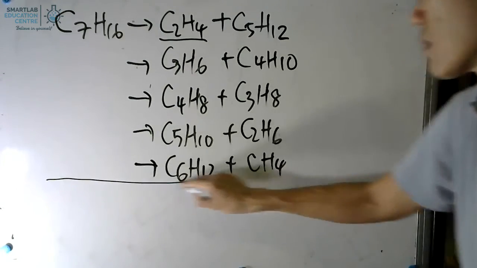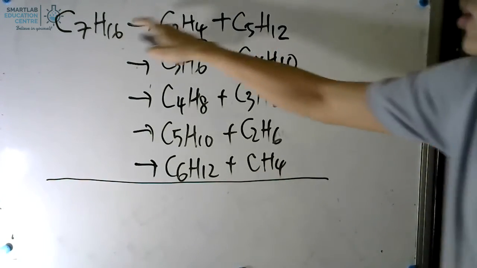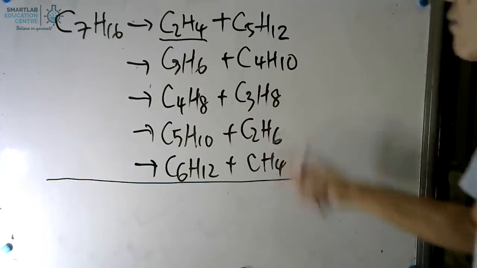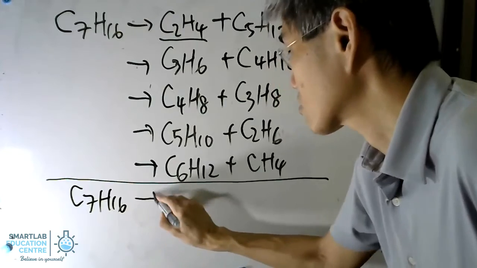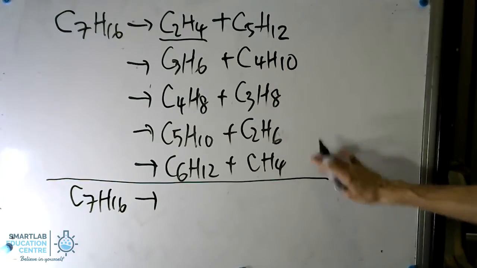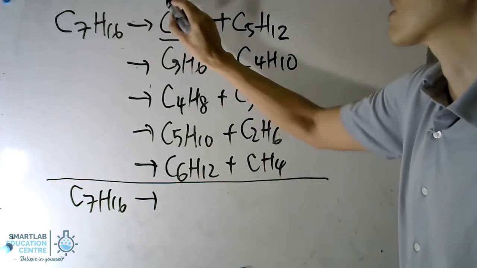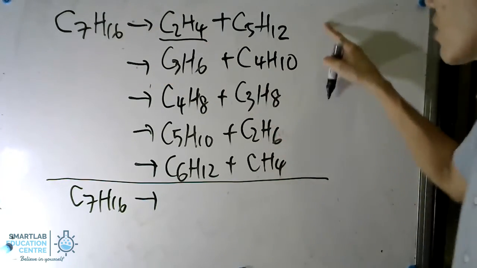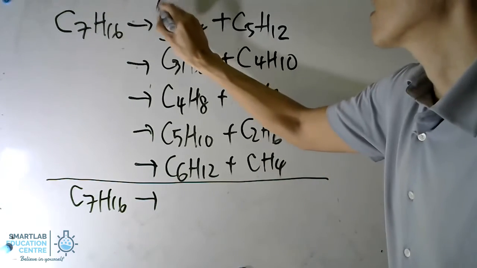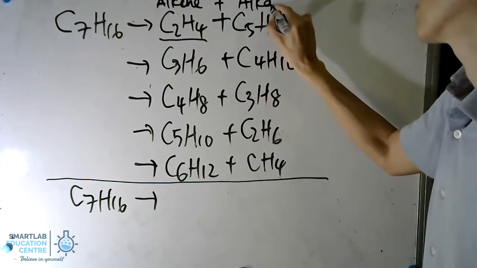Beyond this part, what you now need to do is take each of the alkanes and break it further down. In all these examples that are listed here, the cracking of the alkane is producing an alkene plus a smaller alkane.